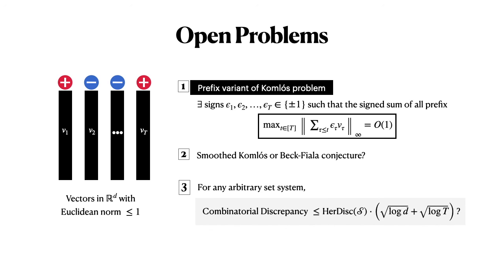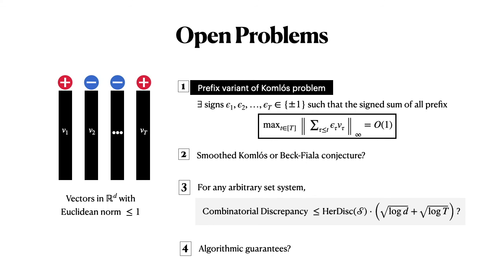And third, for this combinatorial discrepancy problem, where your constraints are given by any arbitrary set system, our bound had polylog factors which also depend on the size of the set family, which could be very large. So one can ask whether this bound can be improved to just the hereditary discrepancy times root log t plus root log t, which is Banaszczyk's bound, times the hereditary discrepancy factor. As far as we know, this could be true, and this will generalize the results from a DAG to any arbitrary set system.